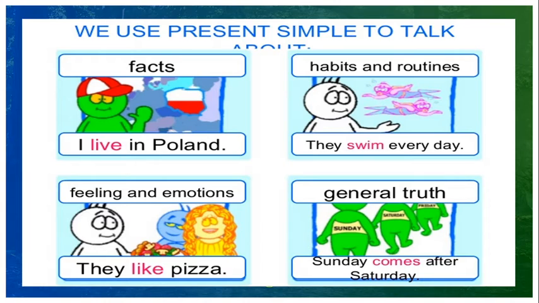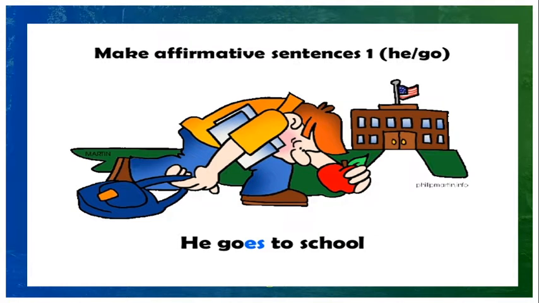And we are using this simple present tense to express general truth. Sunday comes after Saturday. It is universal truth. We are using this simple present tense to express universal truth, general truth.